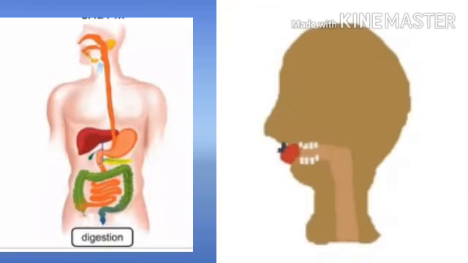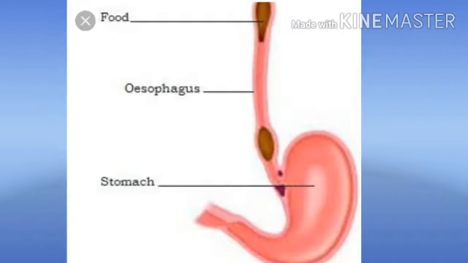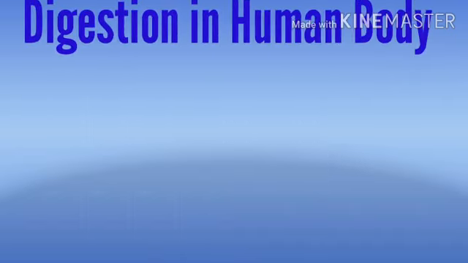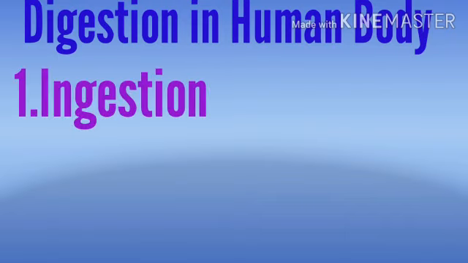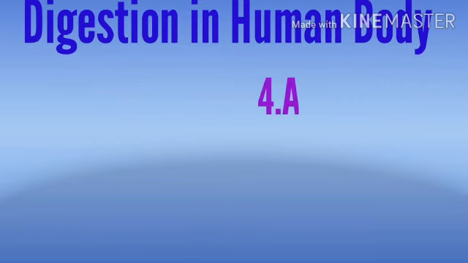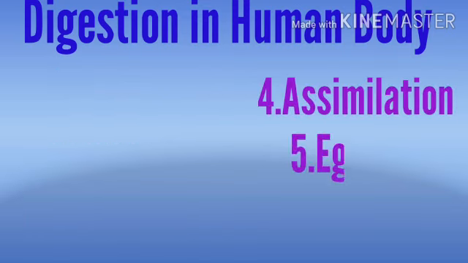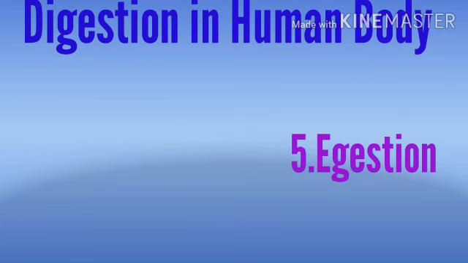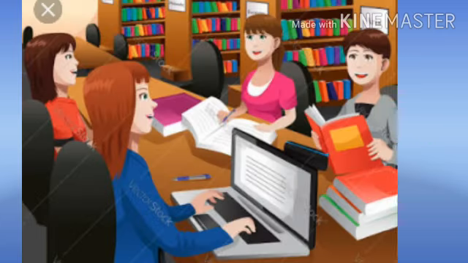Do you know the mechanism in our body for the digestion of food? It is amazing. Now let us learn and understand the digestion in human body. Digestion in human body takes place in 5 steps. First one ingestion, second one digestion, third one absorption, fourth one assimilation, and fifth one egestion. Now let us study about them.